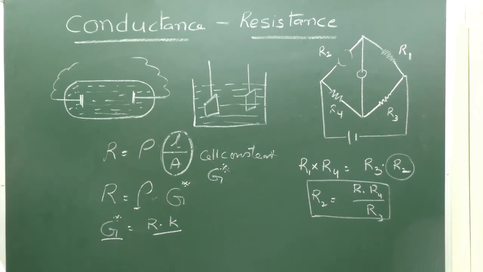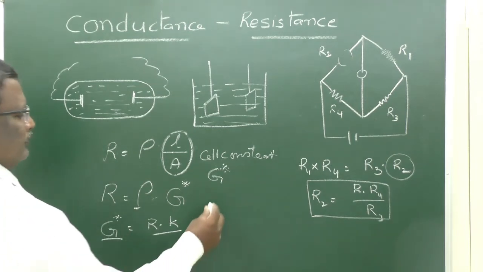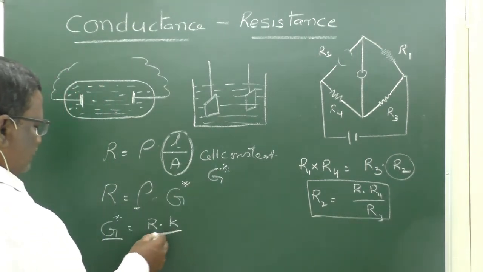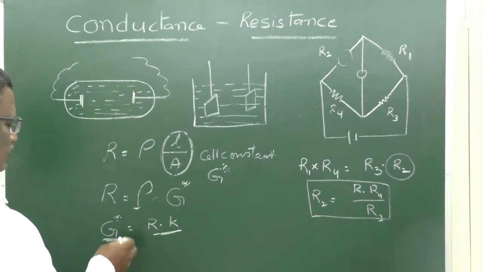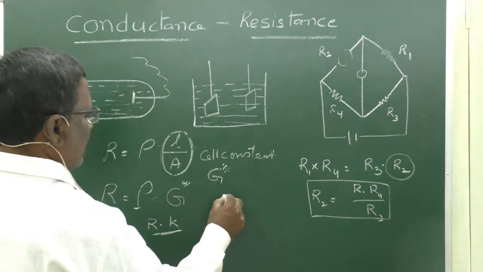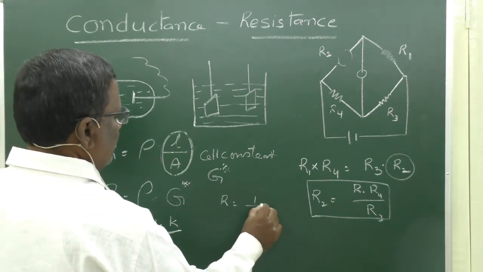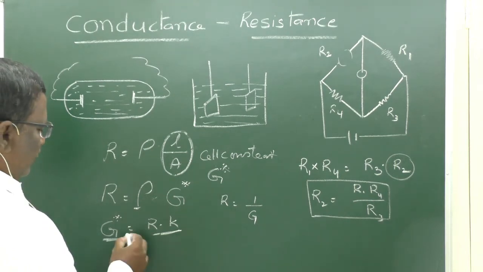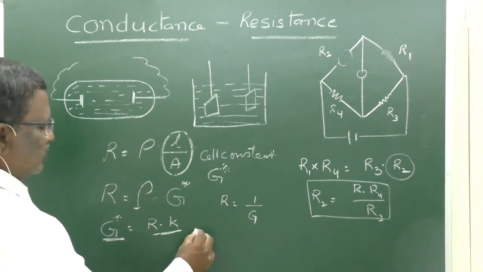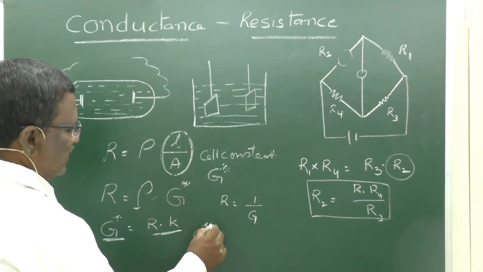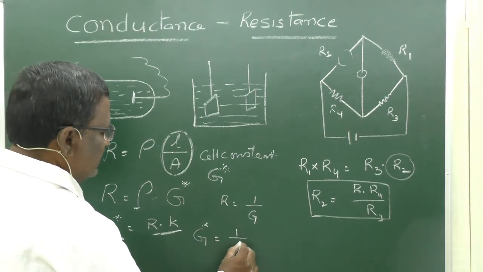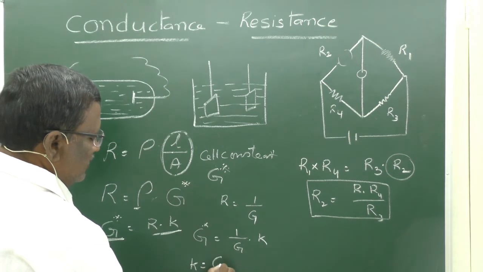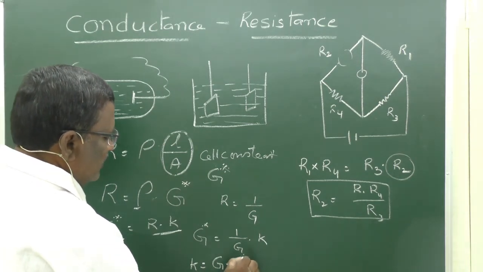What are they? R is equal to 1 by G, therefore you can substitute for R. Therefore, the cell constant G star is equal to 1 by G into kappa, or kappa is equal to G into G star.